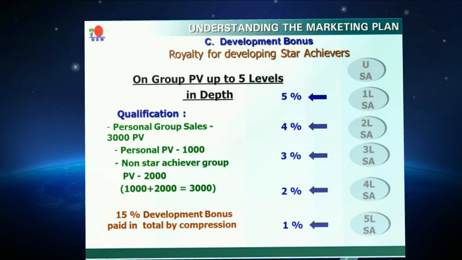Development bonus. When you develop star agents under you, you will be entitled to get development bonus. To be eligible for development bonus, you should do 3000 PGPV every month. You will get 5 to 1% from the 5th level to the 1st level star agents, till the 5th generation.